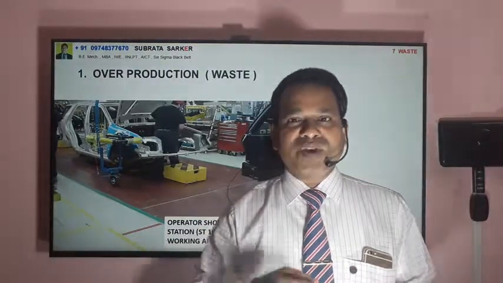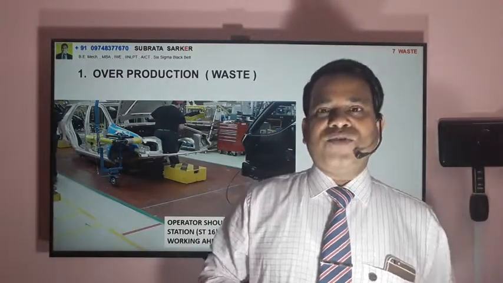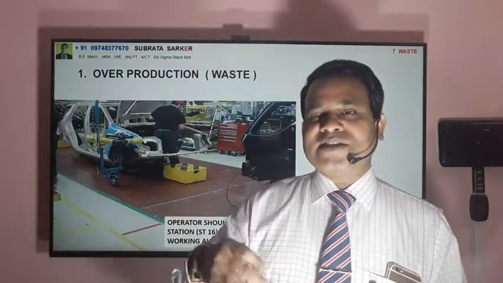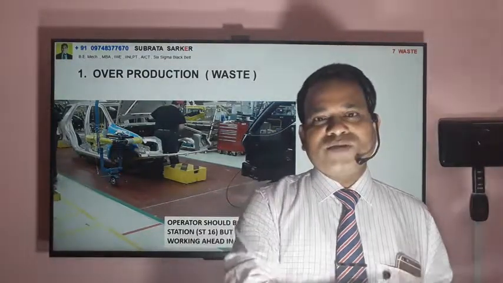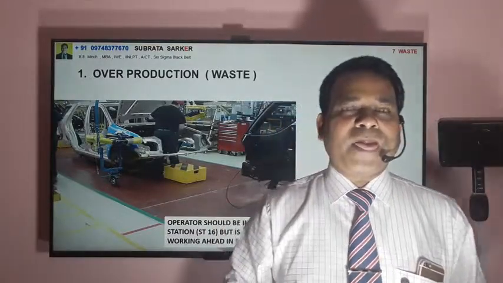You're storing it, there is internal transportation, so everything will be losses. Because if you store 200 extra tires, it's not that you are selling 200 extra cars. Then what is the use of storing extra material? There is actually no use of it.